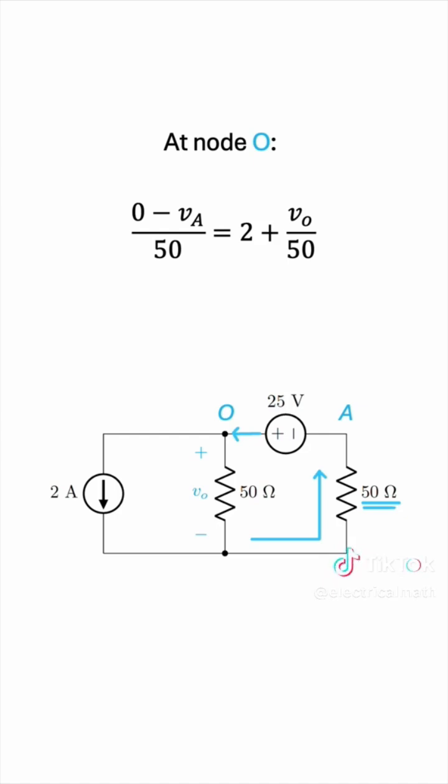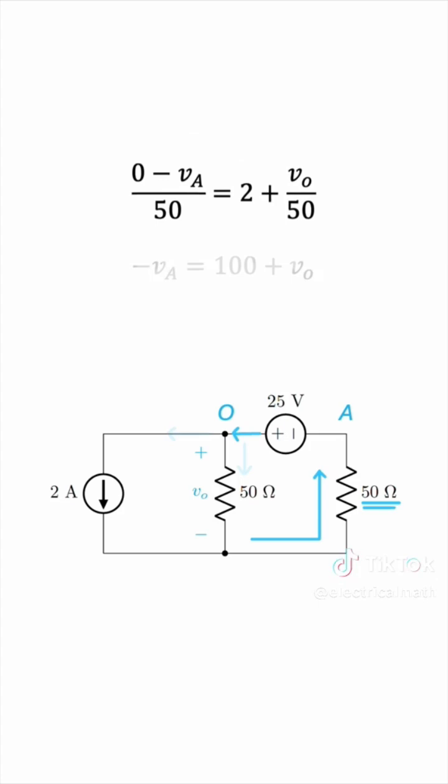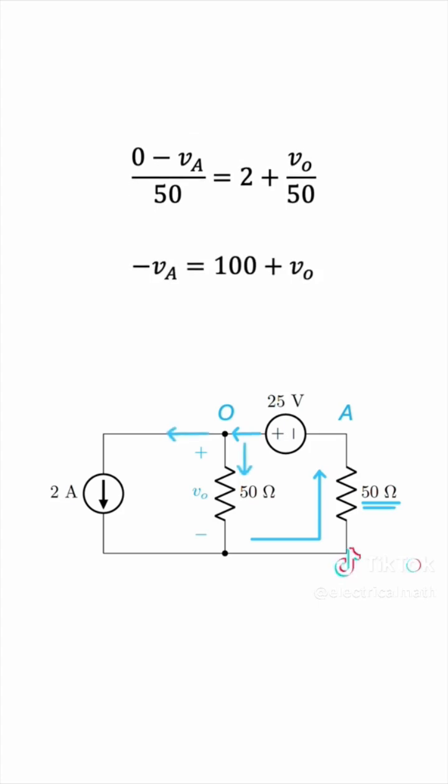Let's simplify this equation by multiplying everything by 50 to clear the denominators, and this gives us the following. So we have one equation but 2 unknowns because VA and VO are both unknown to us. So how do we find VO, the objective of the question? Notice that there is this voltage source, which is the only element